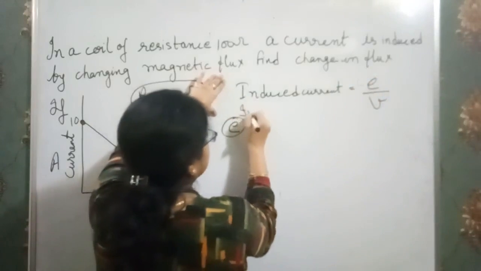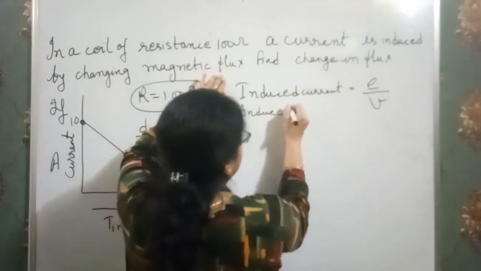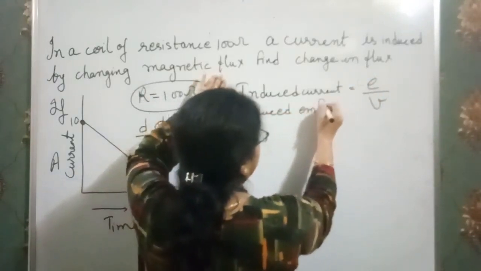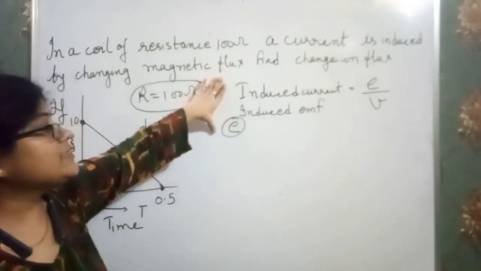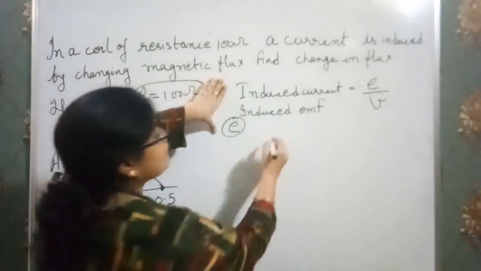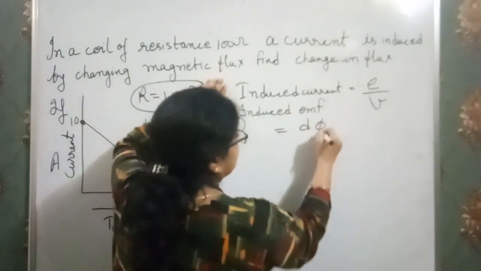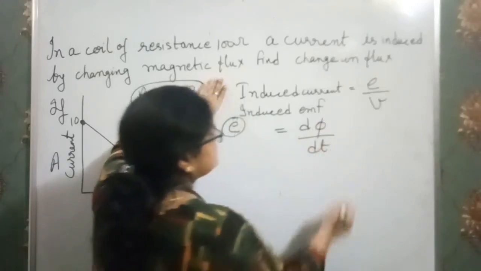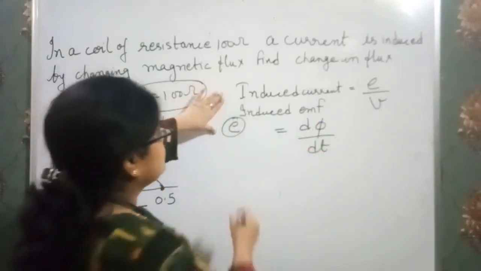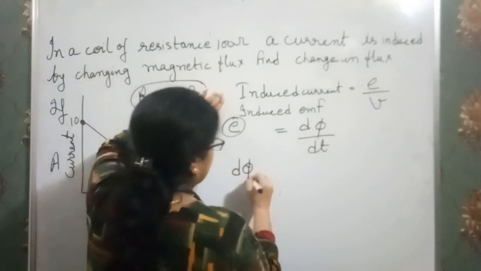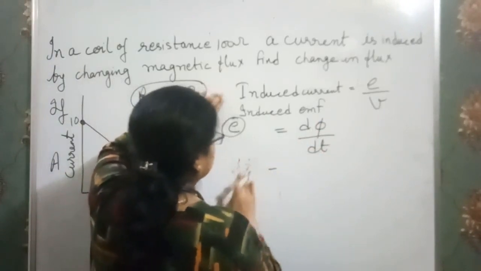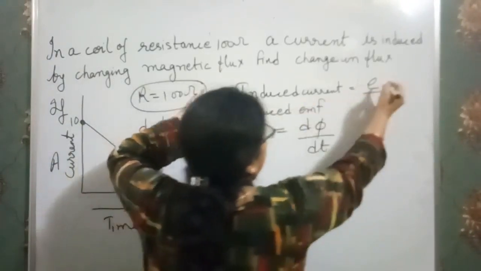E is induced EMF. And from Faraday's law, induced EMF is d psi over dt.